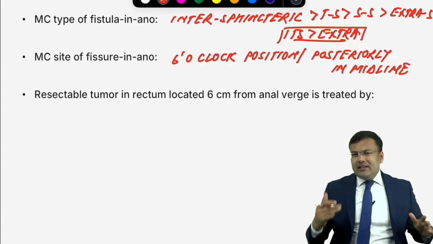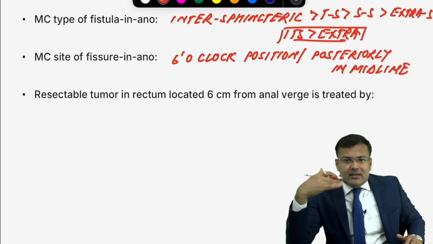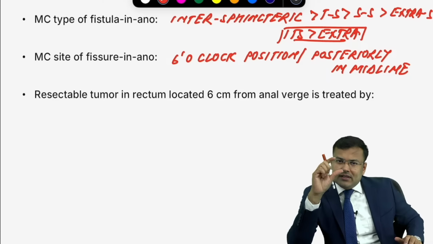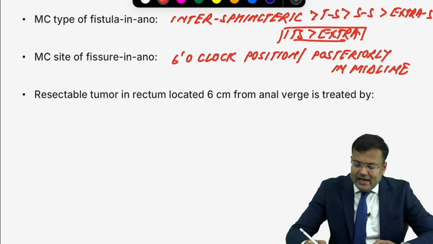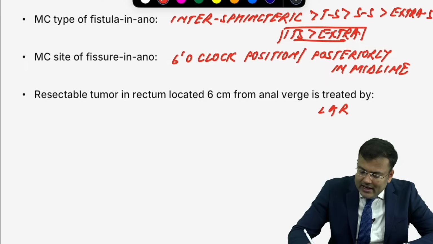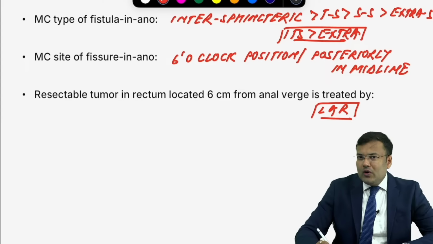Next, imagine there is a resectable tumor located 6 cm from anal verge. You have sufficient margin, so you can go for LAR. What is LAR? LAR full form, this is known as low anterior resection.